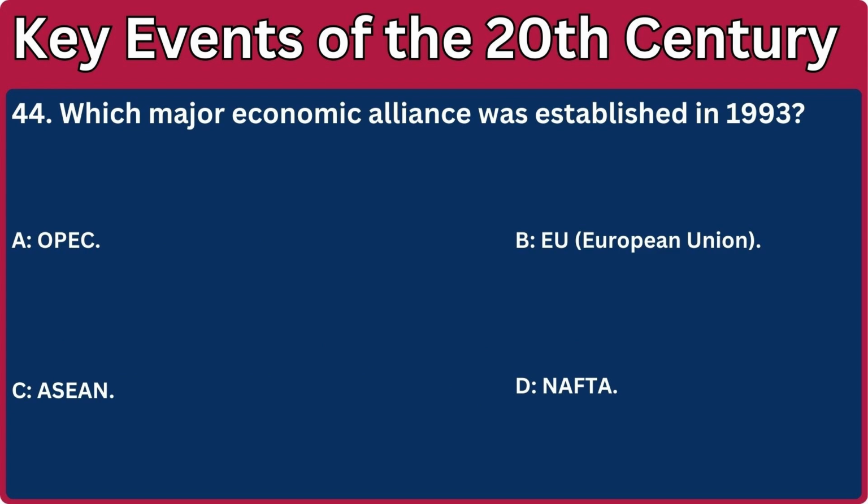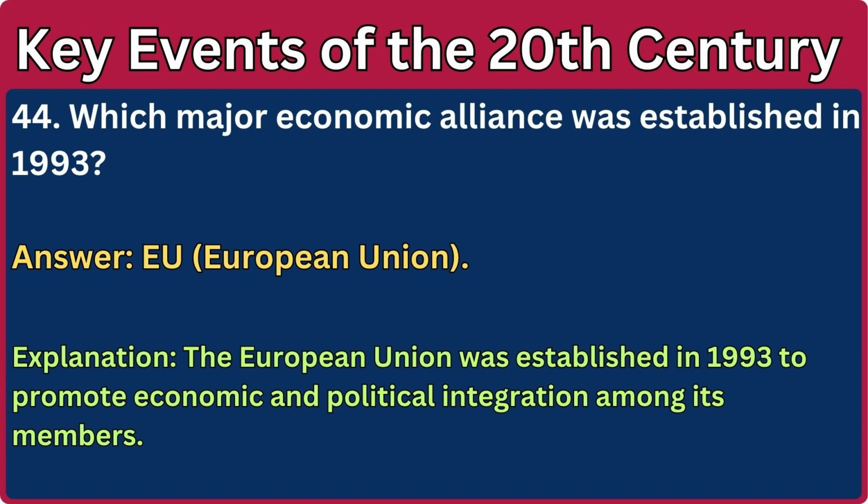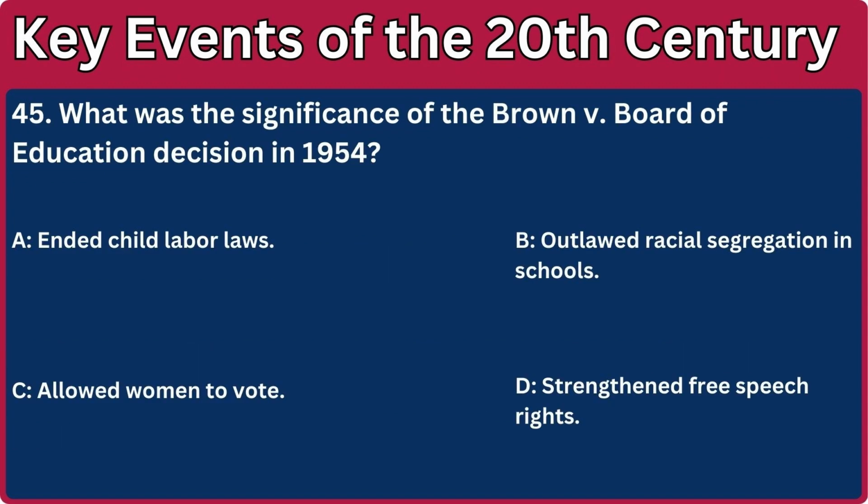44. Which major economic alliance was established in 1993? A. OPEC. B. EU, European Union. C. ASEAN. D. NAFTA. Answer: EU, European Union. Explanation: The European Union was established in 1993 to promote economic and political integration among its members. 45. What was the significance of the Brown versus Board of Education decision in 1954?